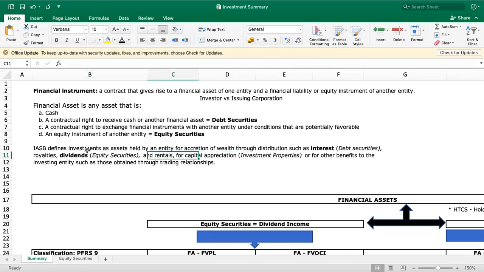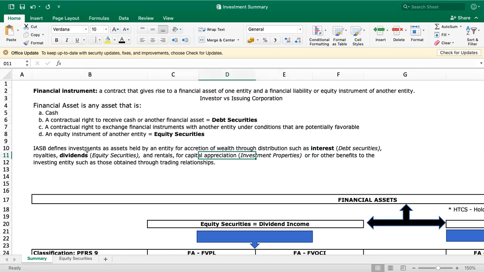And we also have capital appreciation, when you sell, or rental. You invest in a certain property that you just leave idle and do not use for operations. You just let the value appreciate. For example, you have land, and you just wait for 10 years before selling it, because you know for sure that the value of the land will appreciate. It is the only asset that will not depreciate. Instead, it will appreciate in value. So that is an investment property. The purpose is for the value of the property to appreciate. That's why that refers to investment properties.